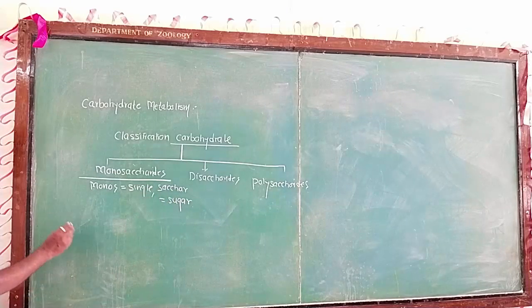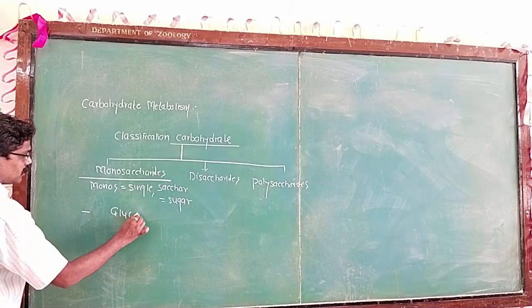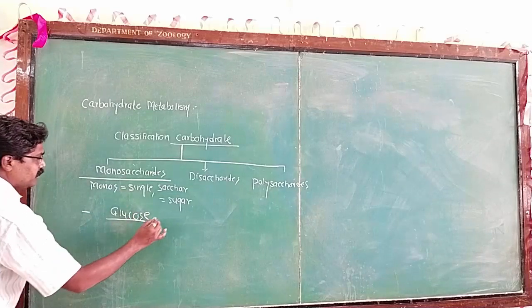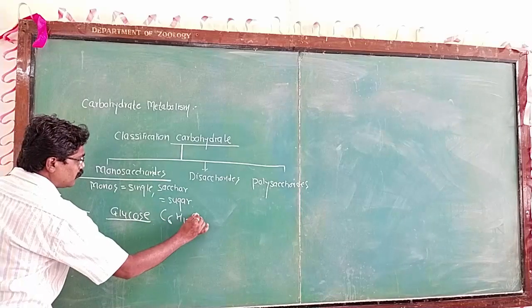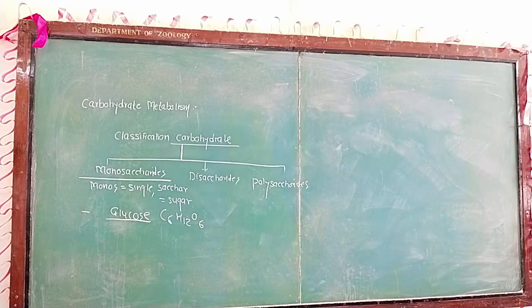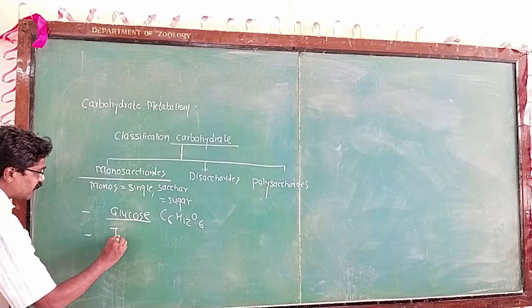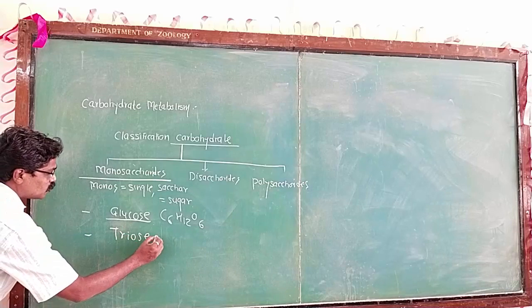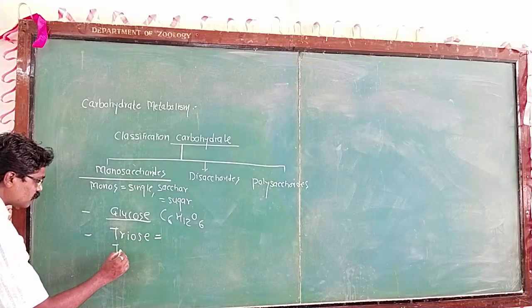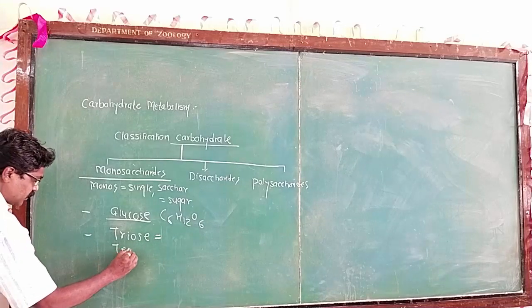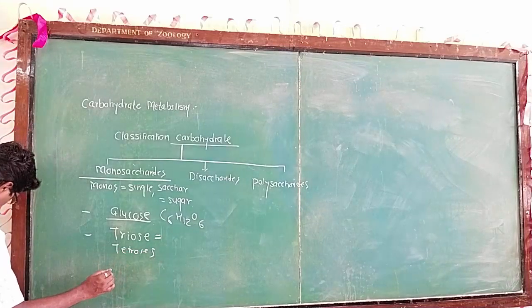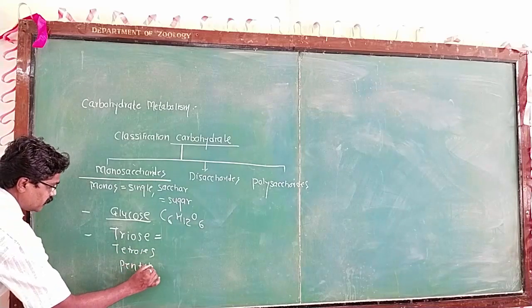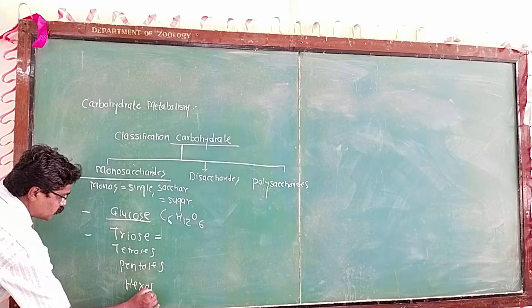So monosaccharides are made of a single sugar. A well-known example of the monosaccharide is glucose. Now, the classification of sugar depends on the carbon skeleton, which ranges from 3 to 6 carbons, and on that basis monosaccharides are divided into groups like the trioses, which are followed by the tetroses, then the pentoses, and then the hexoses.